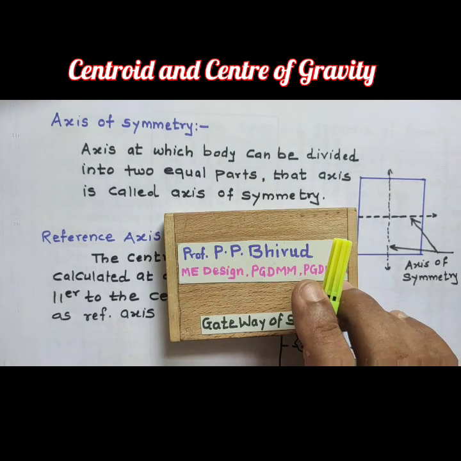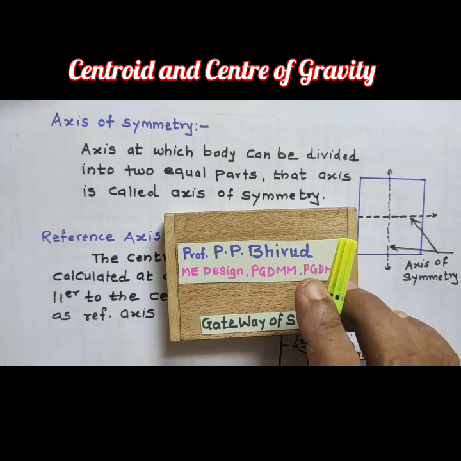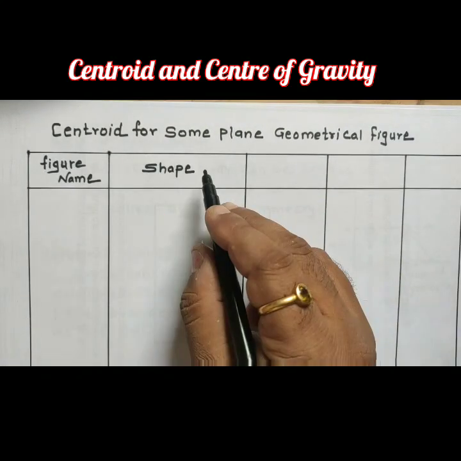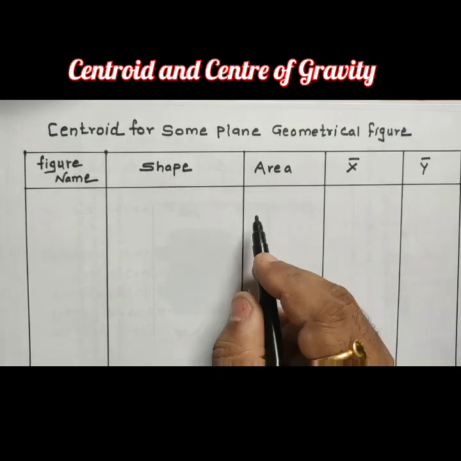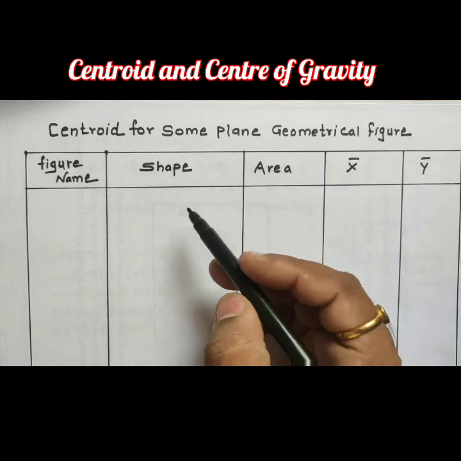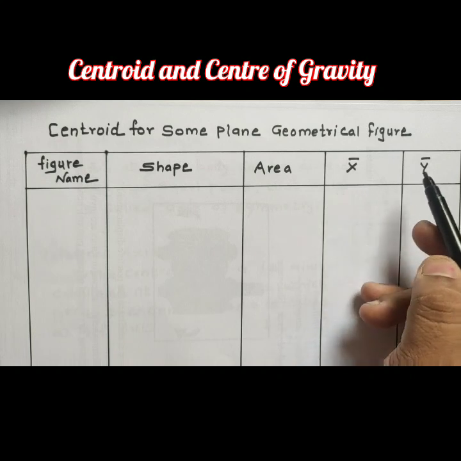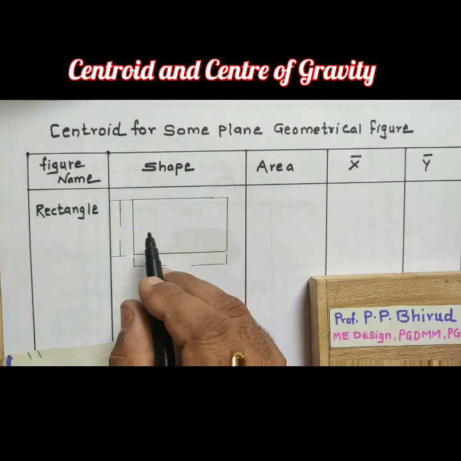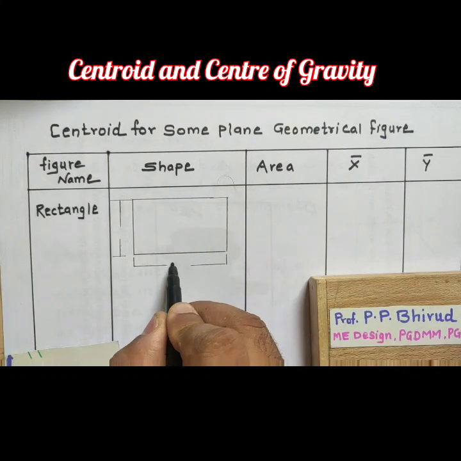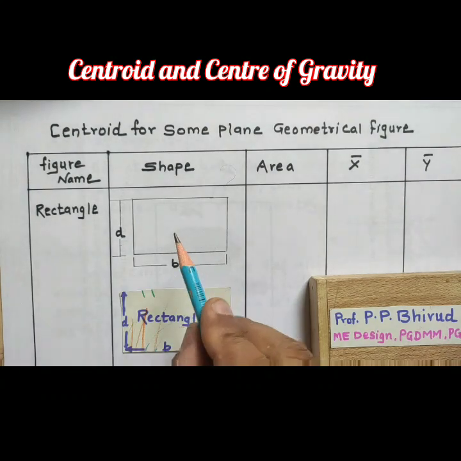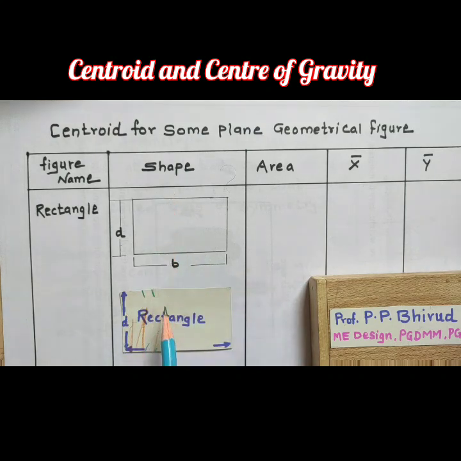Now let us calculate the centroid for some regular plane geometrical figures. Let us take the geometrical figures one by one and find their area, x bar and y bar. First figure is the rectangle, with dimensions B and D. This rectangle is symmetrical to the y-axis and also the x-axis.